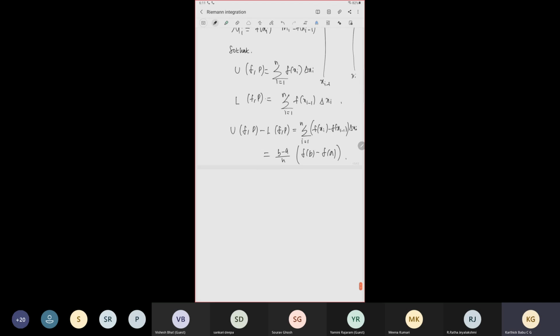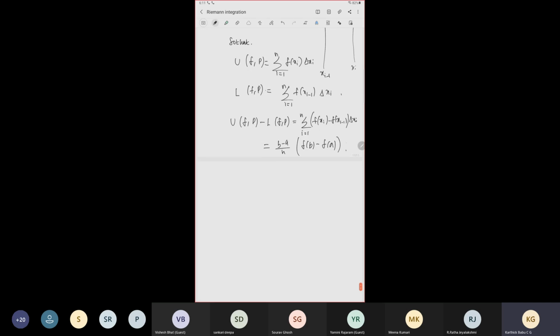So now, n is an arbitrary natural number. We can choose n sufficiently large so that this whole thing becomes less than epsilon. Given epsilon, choose n large enough so that (b minus a) times (f of b minus f of a) divided by n is less than epsilon.